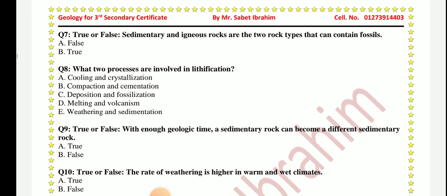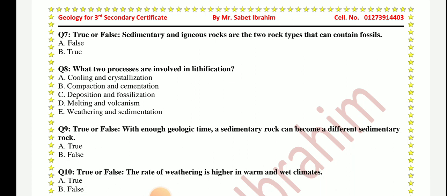Question number 8. What two processes are involved in lithification? Is it cooling and crystallization? Is it compaction and cementation? Deposition and fossilization? Melting and volcanism? Weathering and sedimentation? We are talking about lithification.